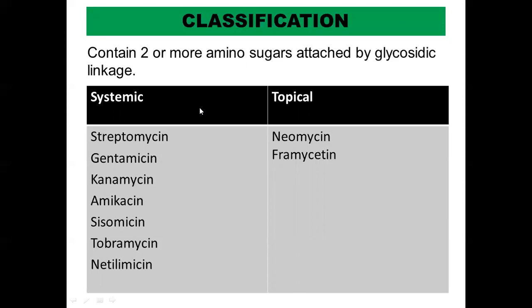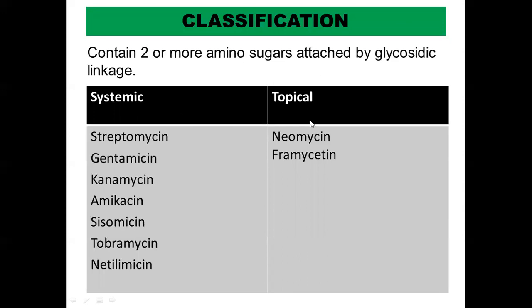It is classified into 2 groups: the drugs which are used for systemic use and the ones which are given for topical use. Under the systemic aminoglycosides, you have examples of streptomycin, gentamicin, kanamycin, amikacin, sisomicin, tobramycin, netilmicin and so on.